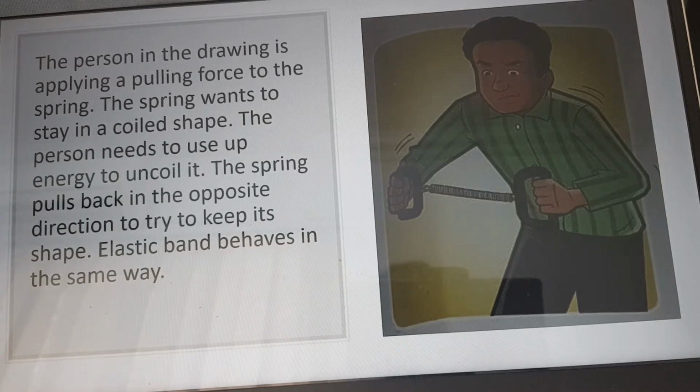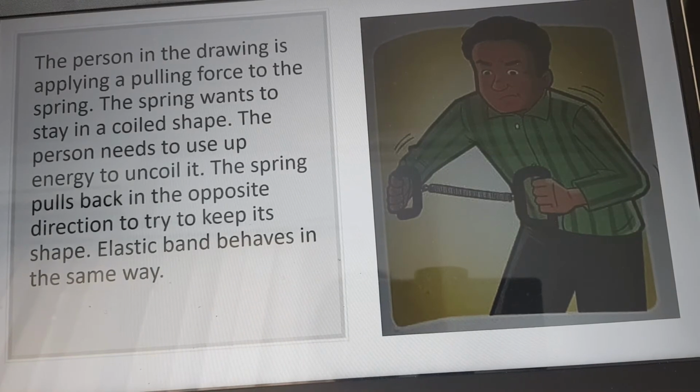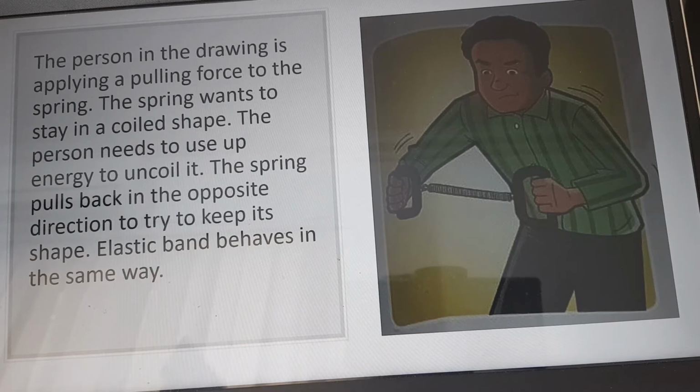Look at the picture. The person in the drawing is applying a force to the spring. The spring wants to stay in a coiled shape. The person needs to use up energy to uncoil it. The spring pulls back in the opposite direction to keep its shape. An elastic band behaves in the same way.